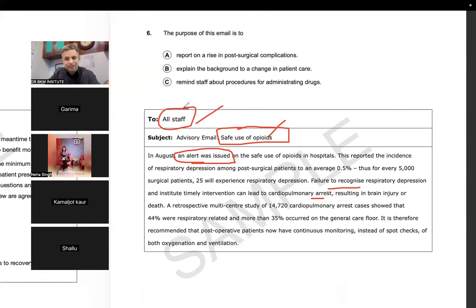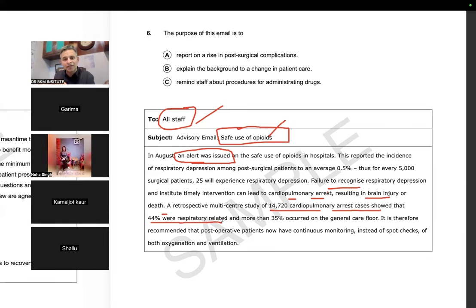So it is important. And a cardiopulmonary arrest will result in brain injury and that can lead to death. A retrospective multi-center study of 14,720 cardiopulmonary arrest cases showed that 44% were respiratory related. So now they did a retrospective study.